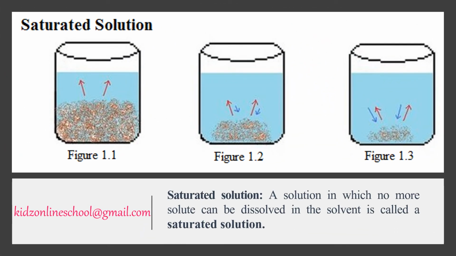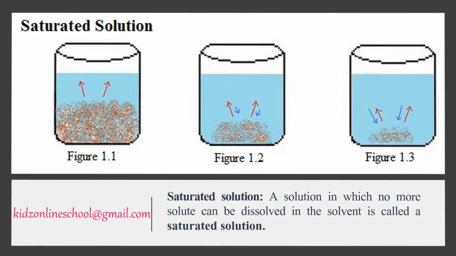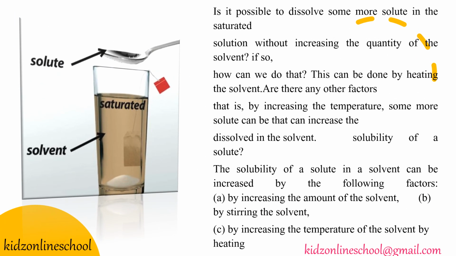Saturated solution. A solution in which no more solute can be dissolved in the solvent is called a saturated solution. Is it possible to dissolve some more solute in the saturated solution without increasing the quantity of the solvent?